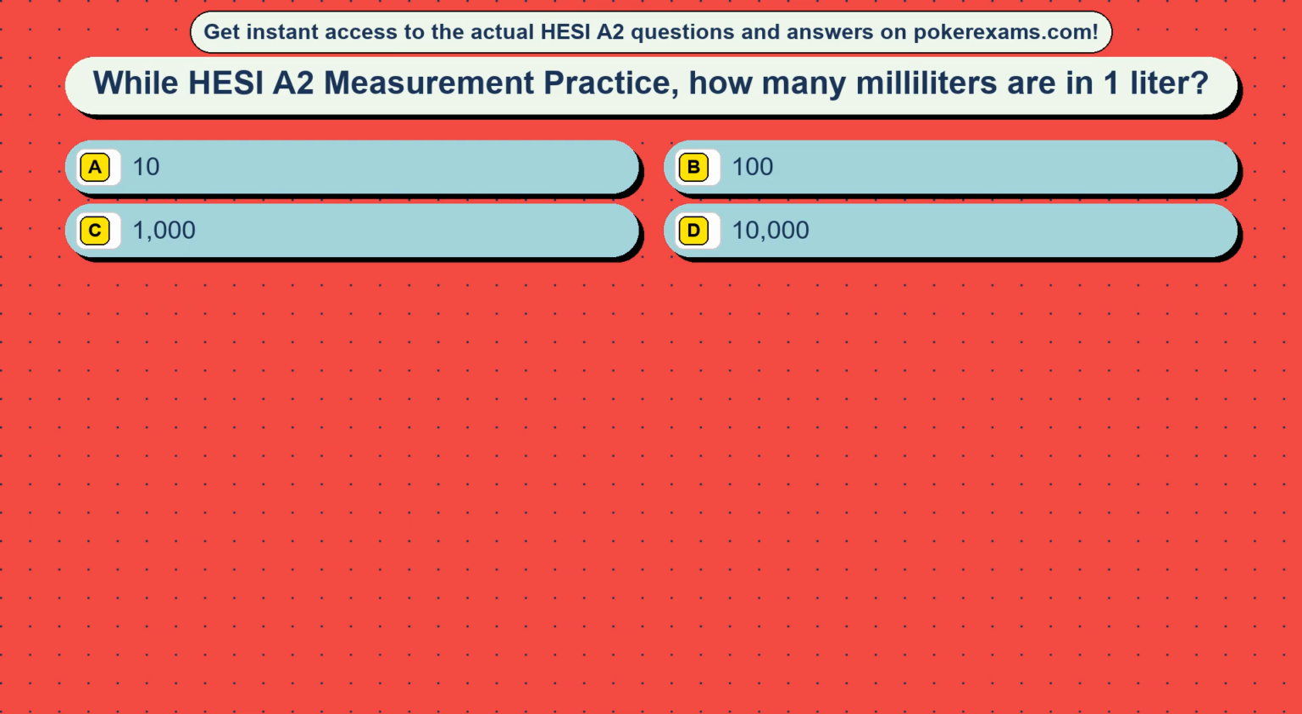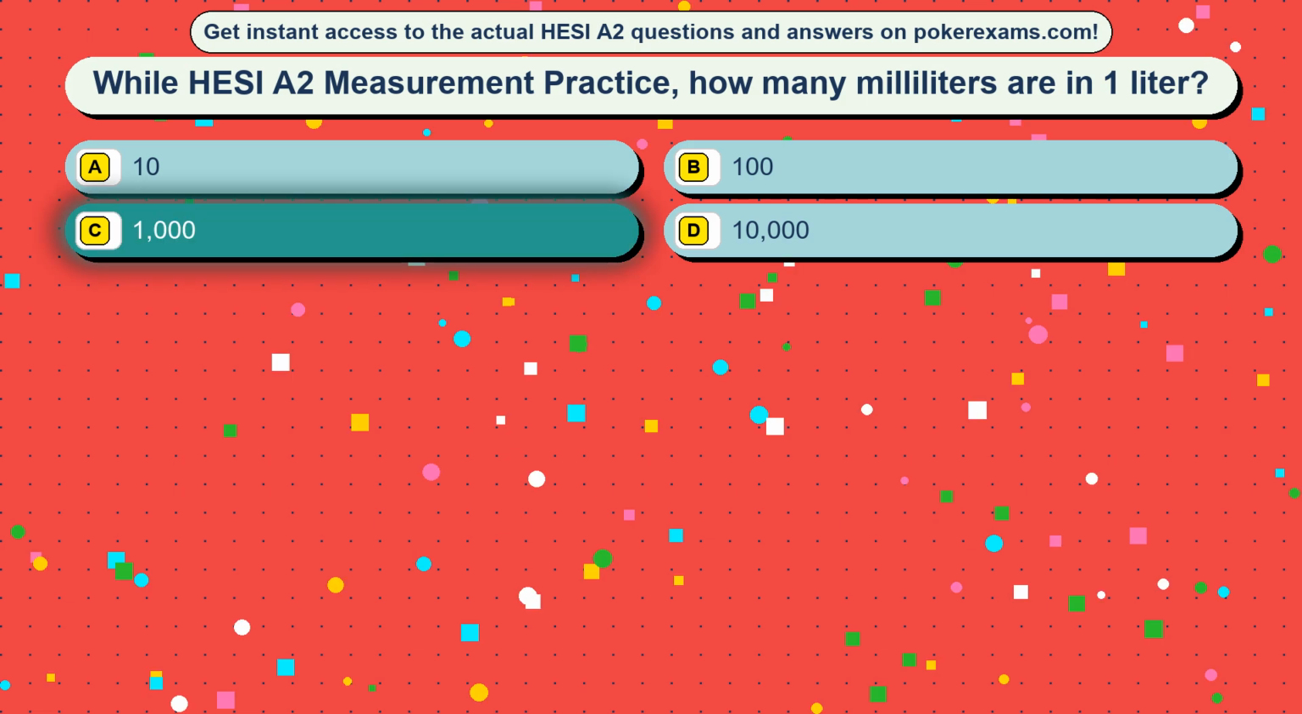Question 37. While HESI A2 measurement practice, how many milliliters are in 1 liter? Option A, 10. Option B, 100. Option C, 1000. Option D, 10,000. The correct answer is option C, 1000.